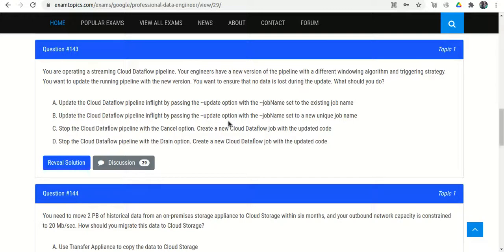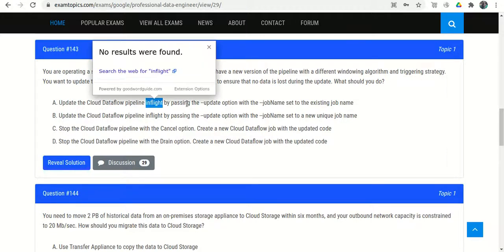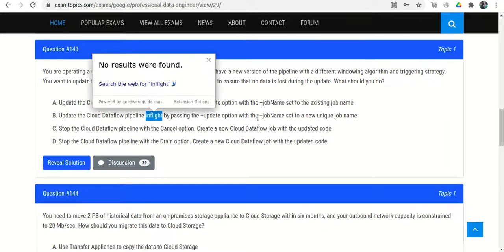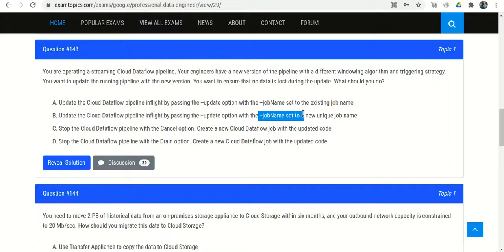Let's read the options. We have 4 options. A: Update the Cloud Dataflow pipeline in flight by passing the --update option with the job name set to the existing job name. B: Update the Cloud Dataflow pipeline in flight by passing the update option with the job name set to a new unique job name. Okay, this time the job name should be the existing job name.